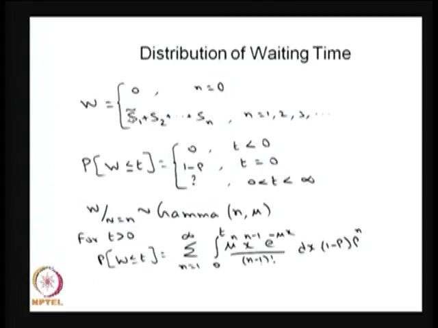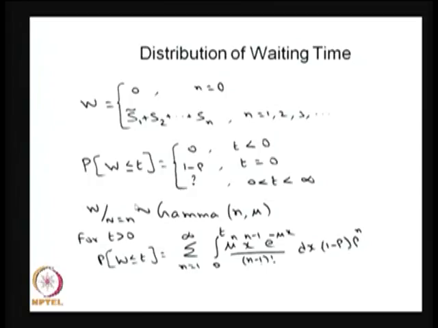The second customer's service time is exponentially distributed, and similarly for the nth customer. As per our assumption, all the service times are independent and each is exponentially distributed with the parameter mu. Therefore, this is a sum of n independent exponentially distributed random variables, and the sum of n exponentials is going to be a gamma distribution with the parameters n and mu.